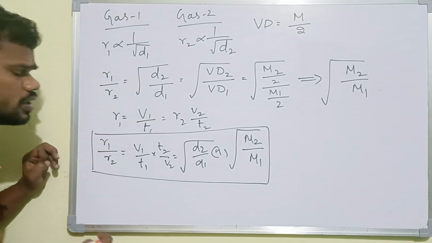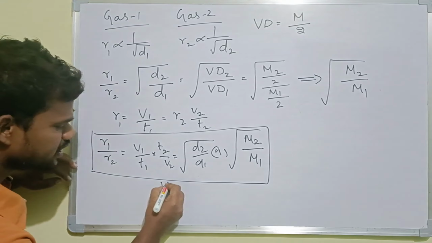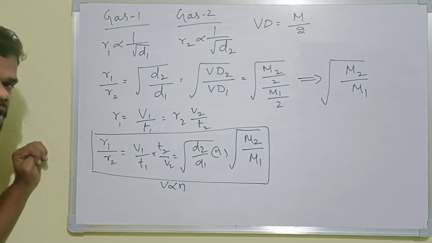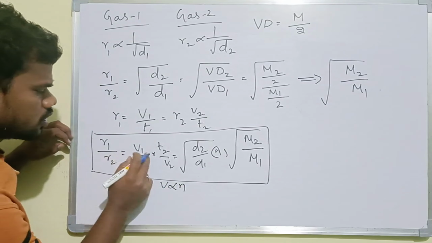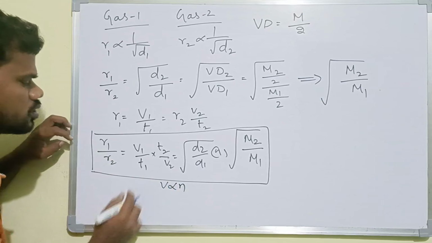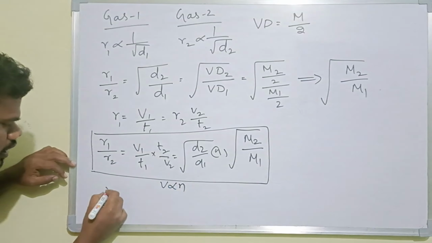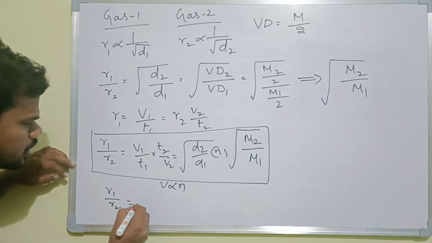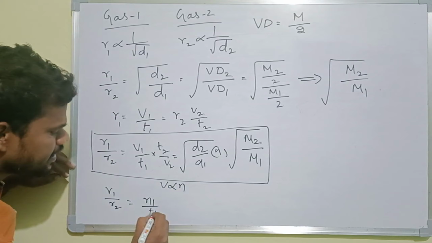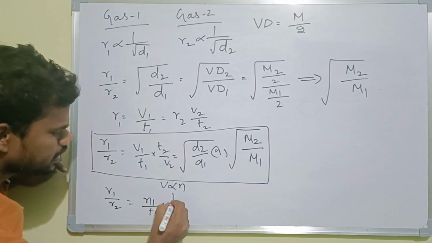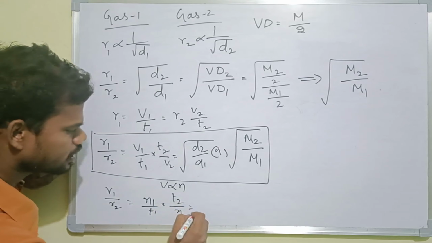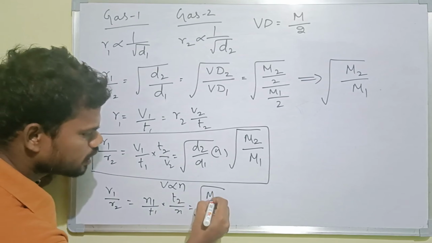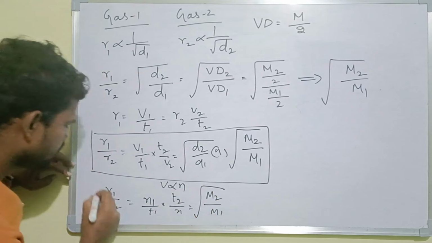Then according to Avogadro's law, V is proportional to N. So in place of V, we can use N also. Then R1 by R2 equals N1 by T1 into T2 by N2, which equals root of M2 by M1. Clear?